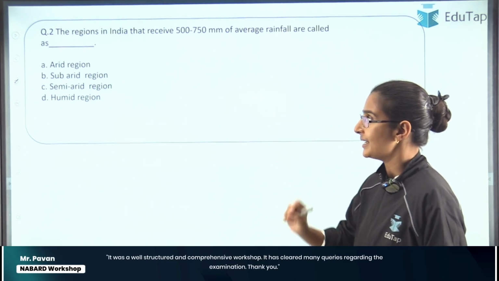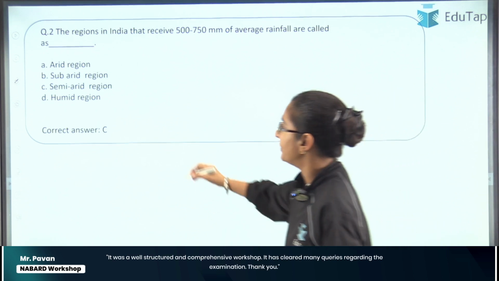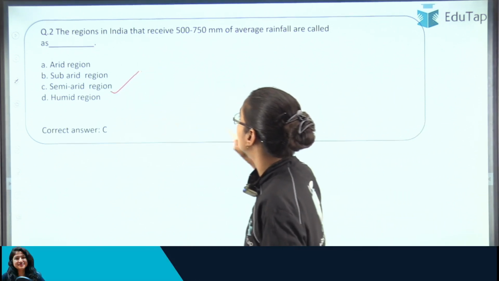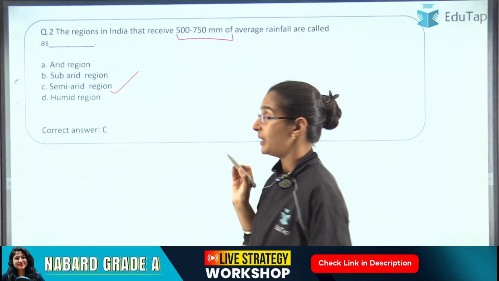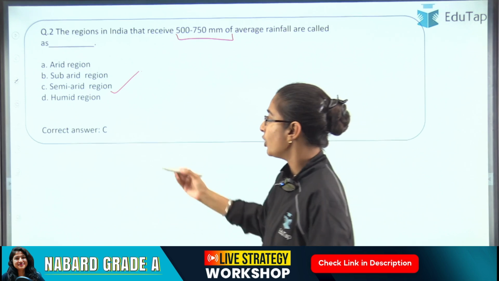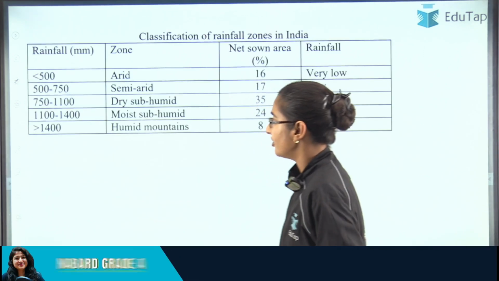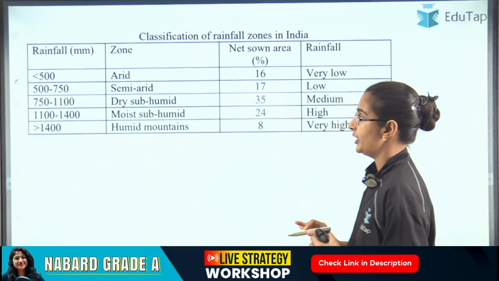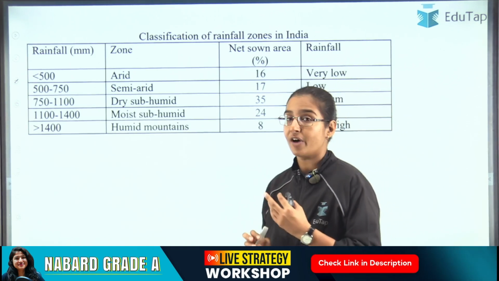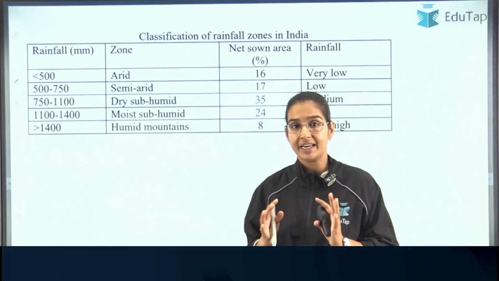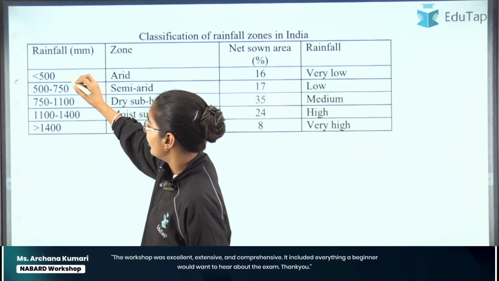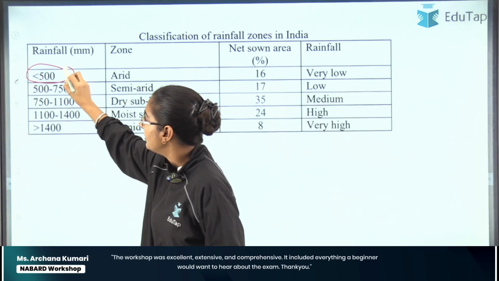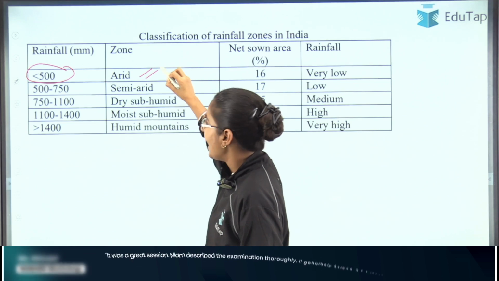So here the correct answer is option number C, semi-arid region, right? So areas which receive the rainfall between 500 to 750 millimeters of the average rainfall, we call them the semi-arid region, right? So if you look here, we have provided you the entire table, right? The farming was of three types, but the areas are of five types, right? So when the average annual rainfall is less than 500 millimeter, that area is known as arid region.